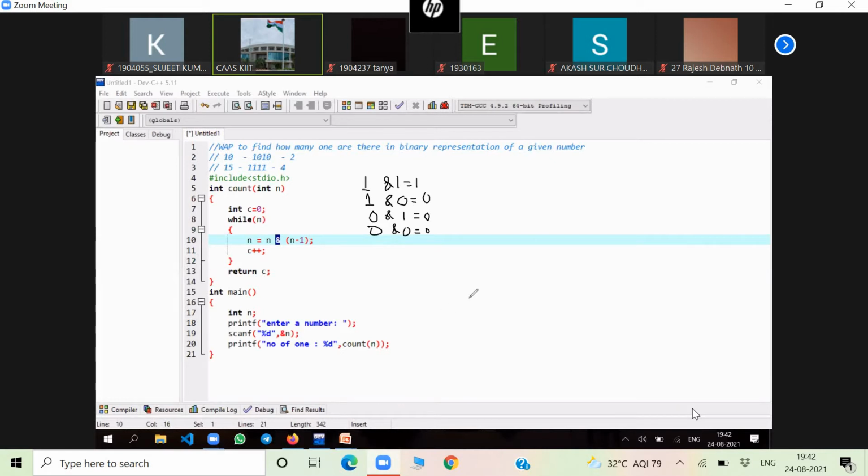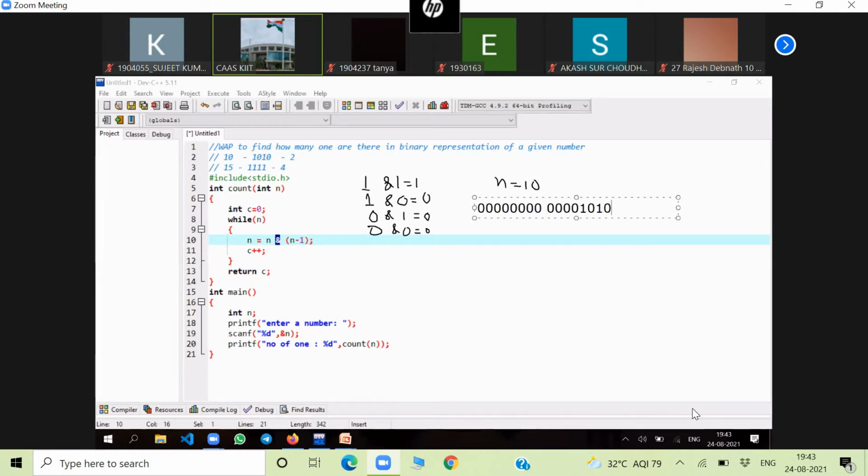Now suppose I enter 10. N is equal to 10, I entered. Now what is the binary value of 10? 0, 0, 0, 0, 0, 0, 0, 0. Okay. Then 0, 0, 0, 0. Then 1, 0, 1, 0. Another 16 0s you can add. Okay. Suppose I am considering integer as 32 bit. So another 16 0s, I am not writing that. So you can add there.